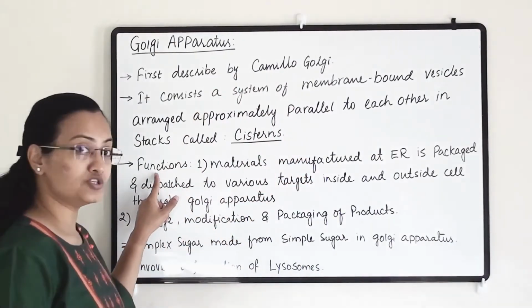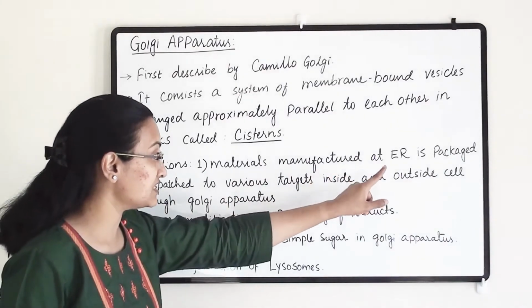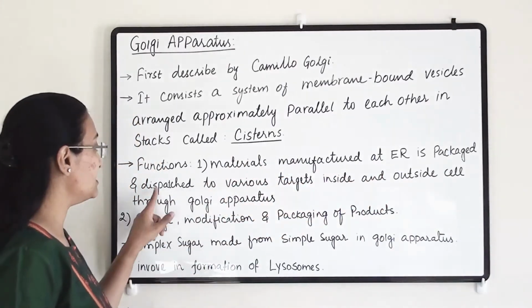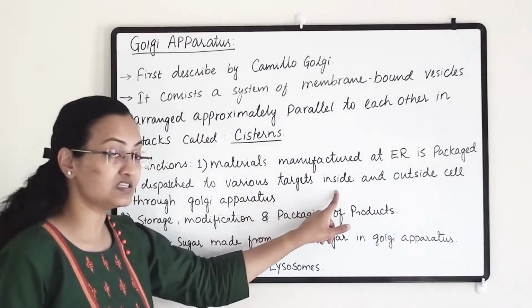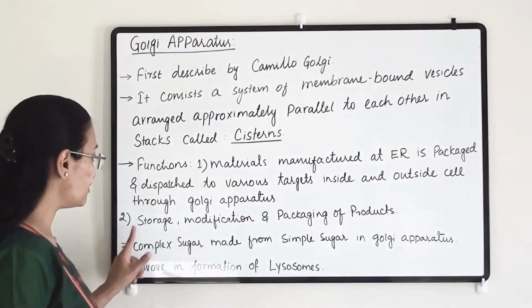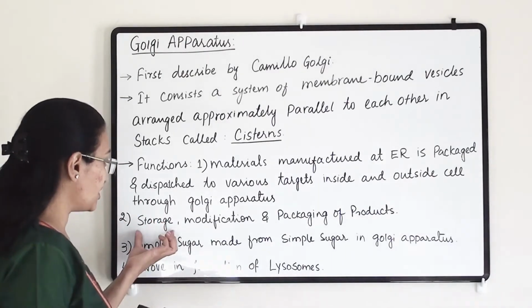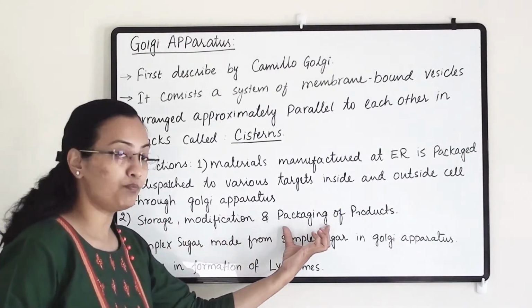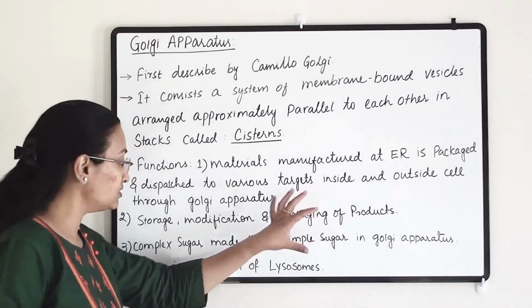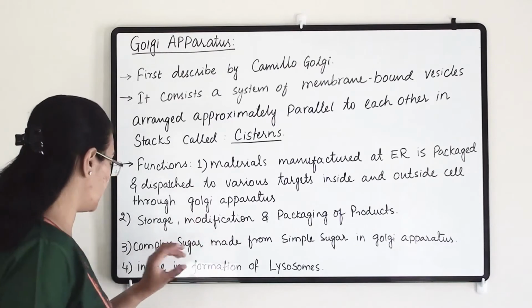So the function of the Golgi apparatus is that materials manufactured at the ER are packaged and dispatched to various targets inside and also outside the cell. The second function is that this material requires storage, modification and packaging of the product, and all these three things also happen at the Golgi apparatus.